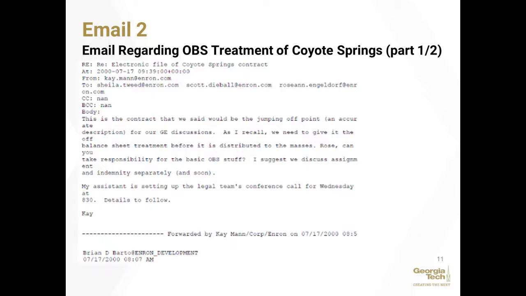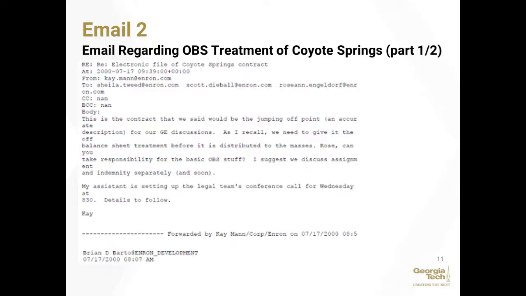In this discussion, this is regarding the Coyote Springs contract, and Coyote Springs was a particularly contentious contract that ultimately resulted in the imprisonment of an attorney and an accountant from Enron. And this is due to improperly recognizing earnings prior to the period in which they should have been recognized, and that was also an attempt to prop up the financial position of Enron. So this is clear indication of Enron's disregard for proper accounting practice.